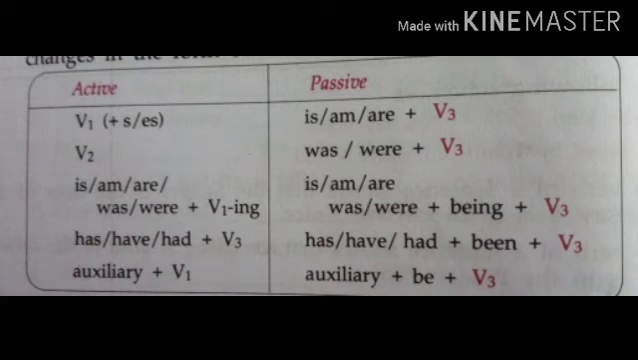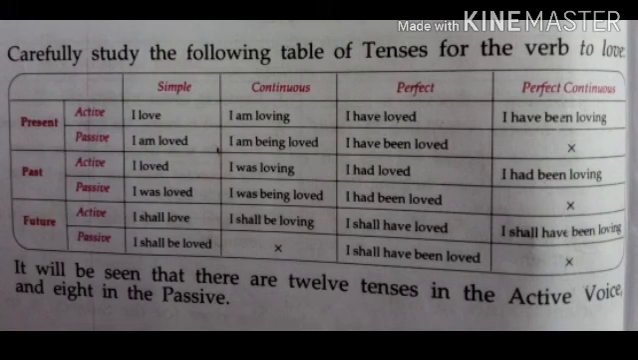If it is has, have, had plus verb third form, then it will be converted into has, have, had plus been plus verb third form. If it is auxiliary plus verb first form, then it will be converted into auxiliary plus be plus verb third form. In each sentence of the passive, verb's third form is used. Carefully study the following table of tenses for the verb.